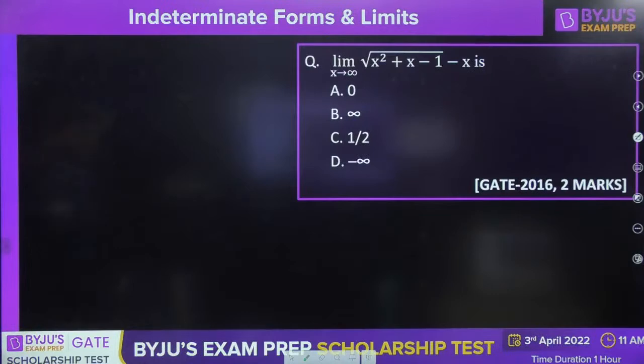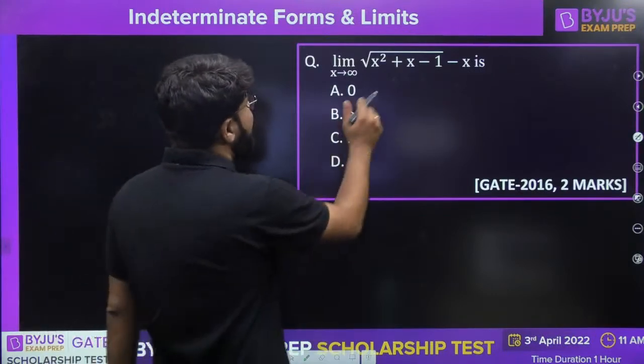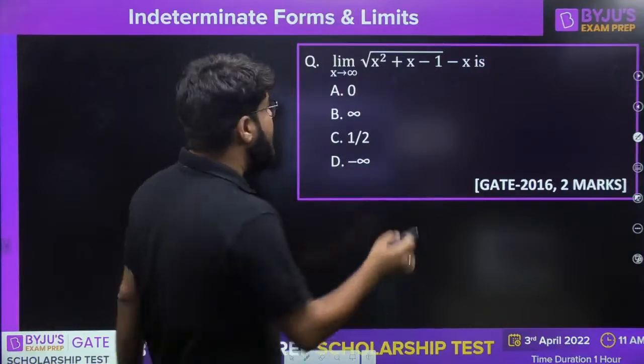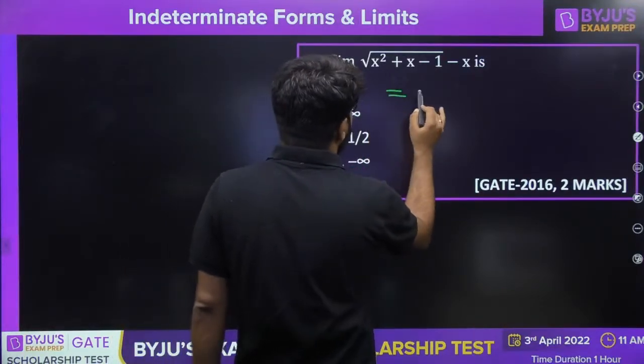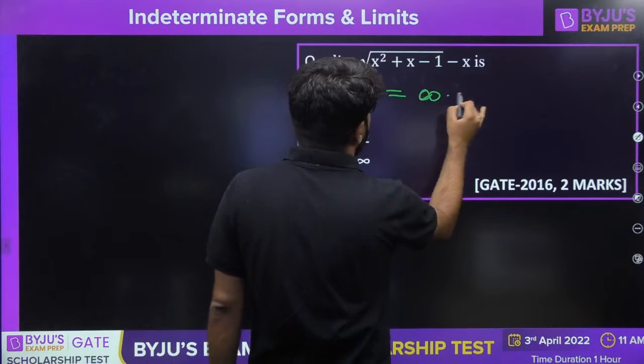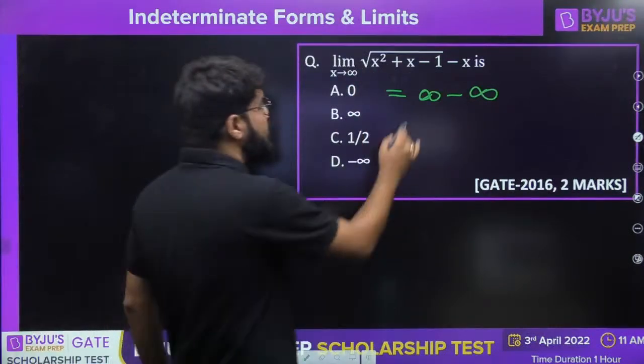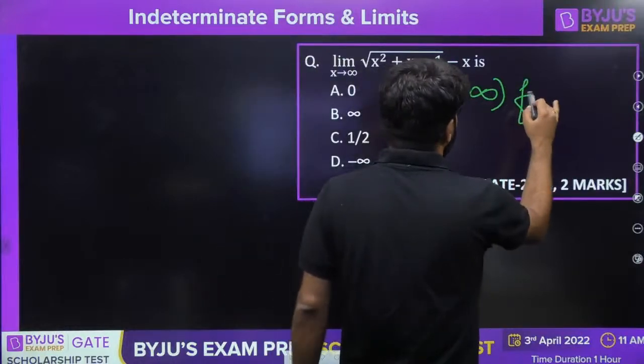Okay, now what is this? The limit as x tends to infinity. Infinity plus infinity minus 1 of course will be infinity. The square root of infinity is infinity. So this is of the form infinity minus infinity, minus again x, which is infinity. So this is the infinity minus infinity form. Is it equal to 0?